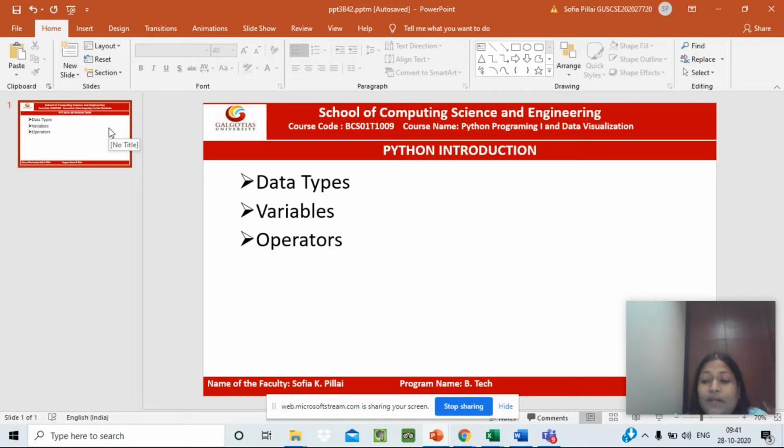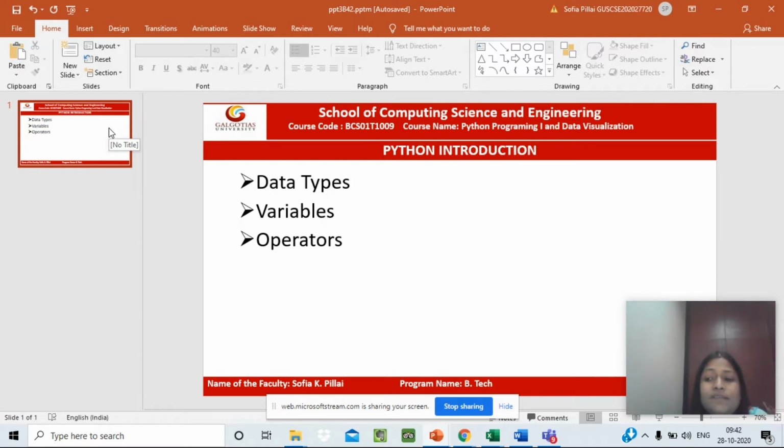Then the next advantage is the use of databases. Python provides interfaces to all the major commercial databases. GUI programming. Python supports graphical user interface applications that can be created and ported to many system calls, libraries, and Windows systems, such as Windows MFC, Mac, and the X Window system of Unix. And lastly, it is very scalable. Python provides better structure and support for large programs than shell scripting.